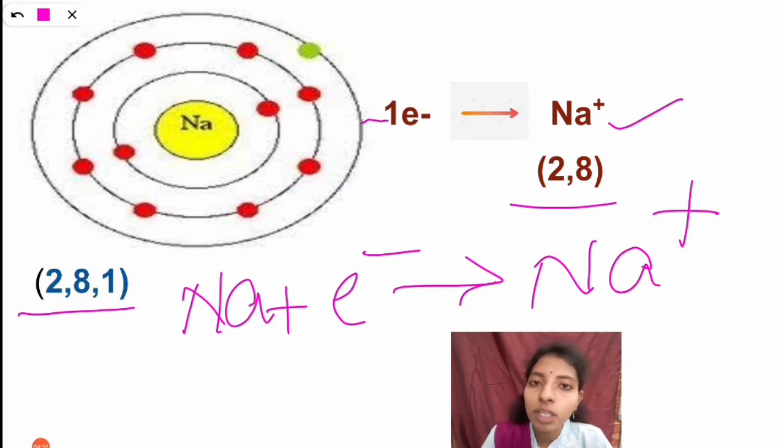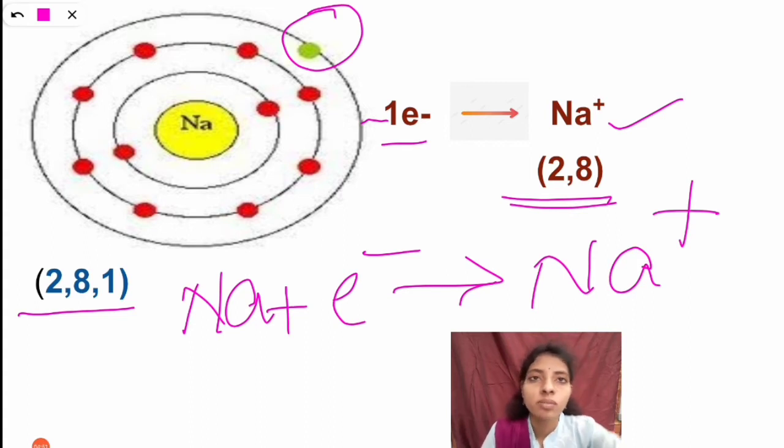When an element gains an electron, it gets a negative charge. So here sodium is losing 1 electron from its outermost shell because it wants to be stable with 8 electrons in the valency shell to get near noble gas configuration. When it loses this 1 electron, it gets the electronic configuration 2, 8. So then it is stable with 8 electrons in the valency shell.